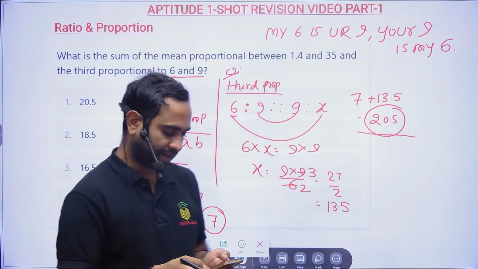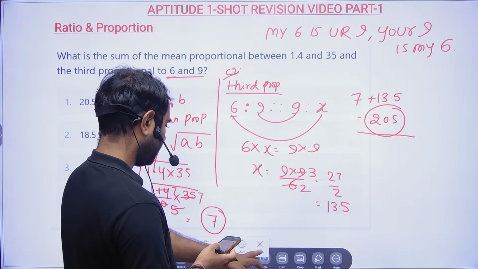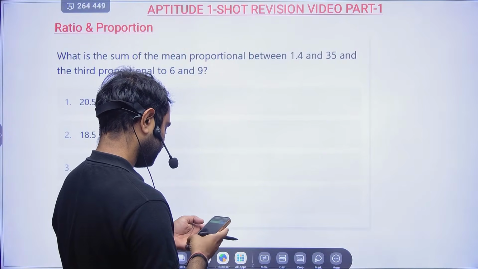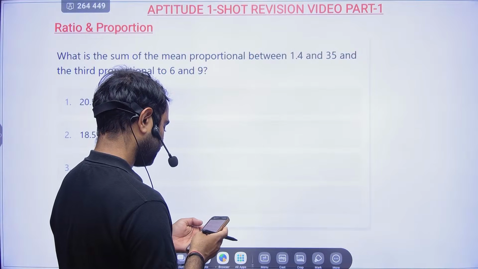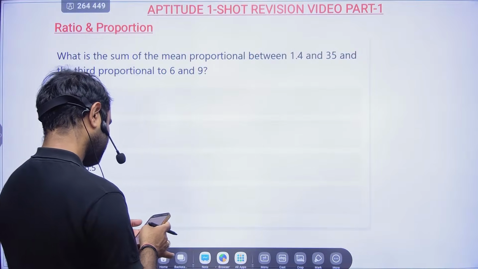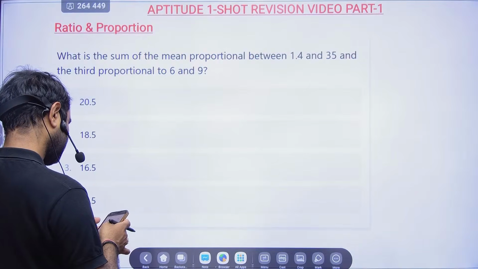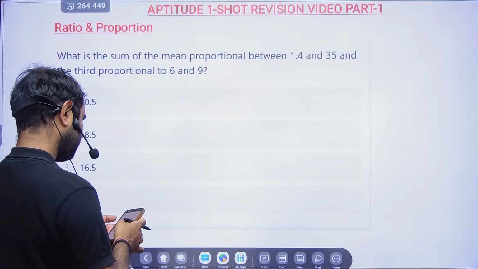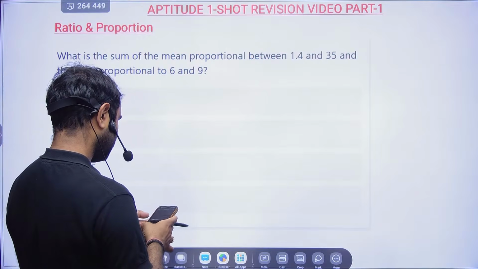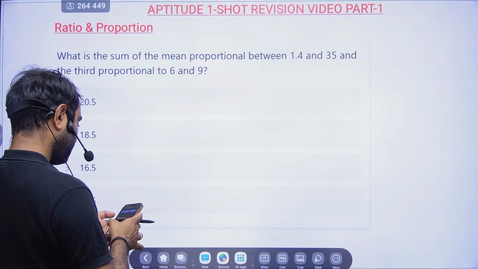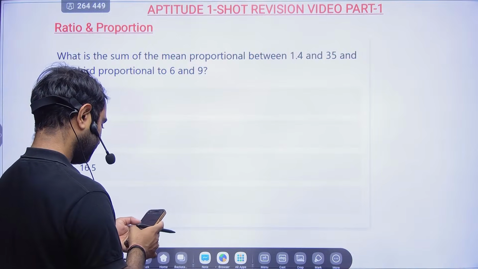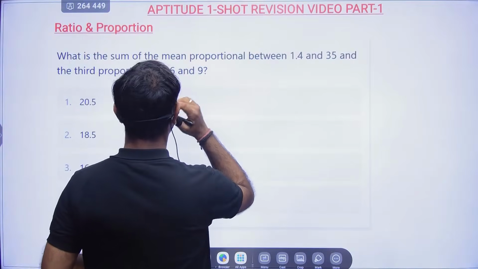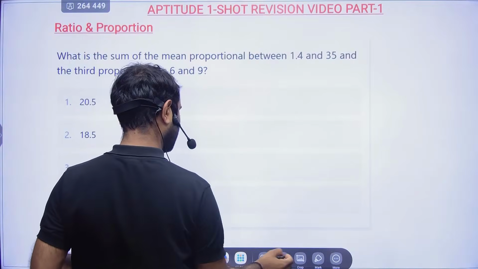Okay, let me see if I can get one or two more questions based on this third proportional. Just a minute, why is it coming like that? Okay, so please find the third proportional.